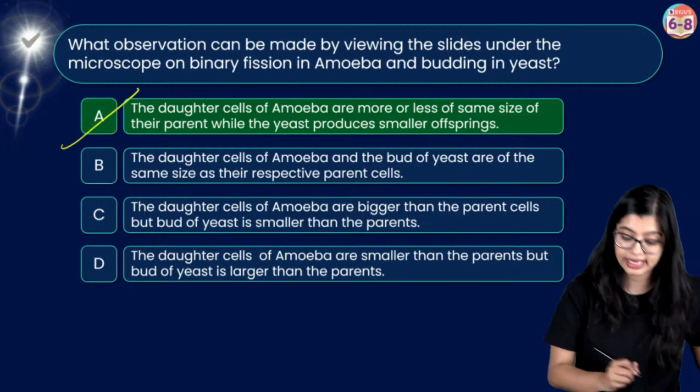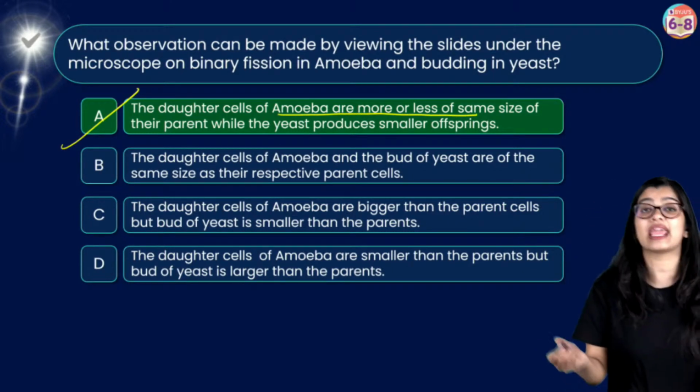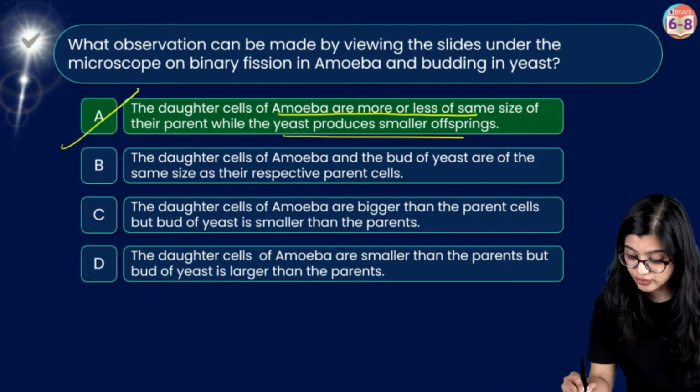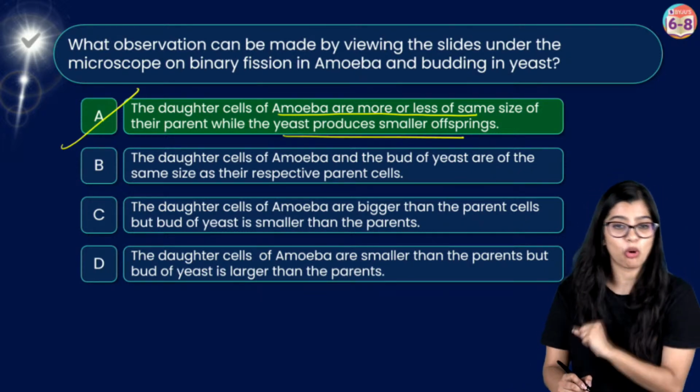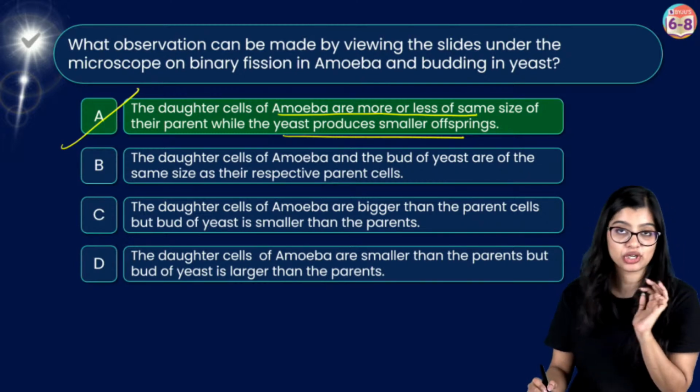Which is why in this case, the correct answer is option A. The daughter cells of amoeba are more or less of the same size, while in the case of yeast, the offspring is smaller. Which is why we see that the correct answer here is option A.